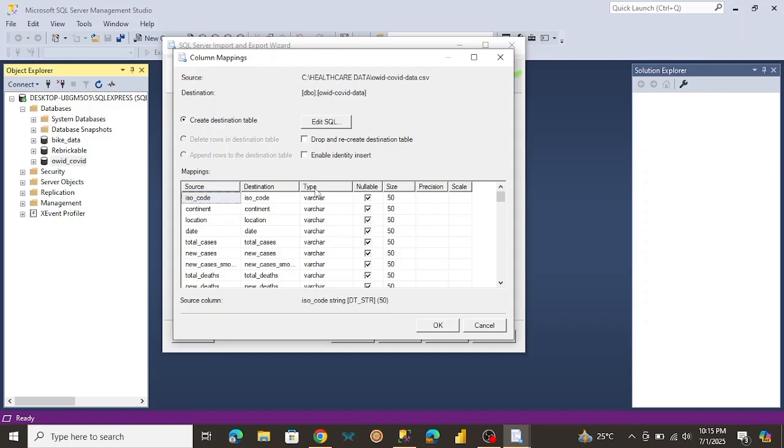In this case, SQL Server seems to be giving it a data type of varchar for every single one of our columns, which shouldn't be so. There are some columns like date. Obviously, date should not be varchar, so you can always change it here from varchar to date.